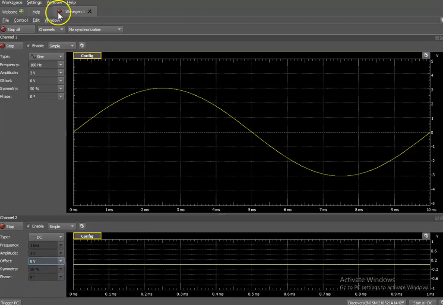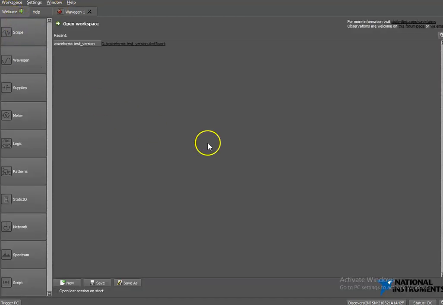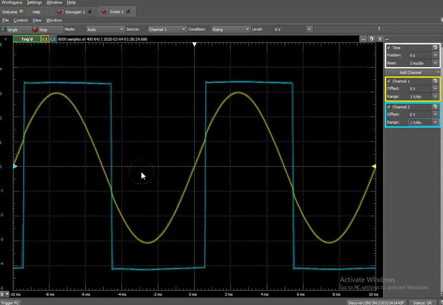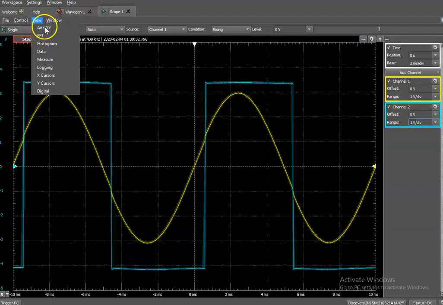Using channel 2 of the waveform generator from wavegain option, then invoke oscilloscope using scope option. Adjust the times per division and volts per division suitably. The channel 1 shows the input sine wave and channel 2 displays the output square waveform. Stop the scope and to observe transfer characteristics in view option.